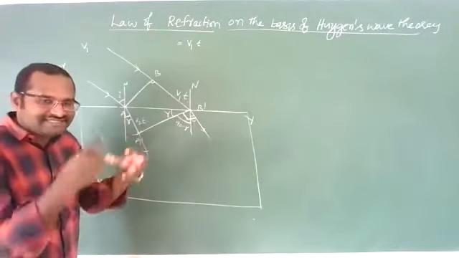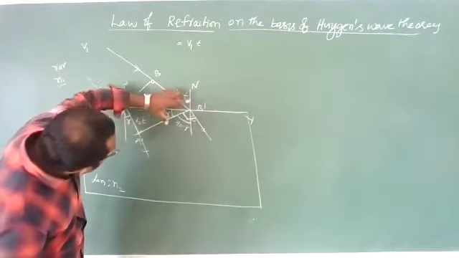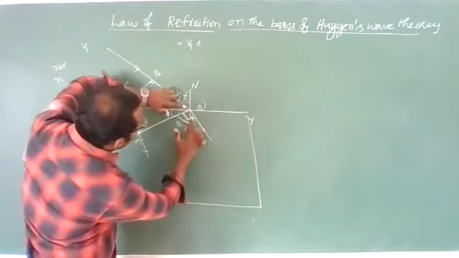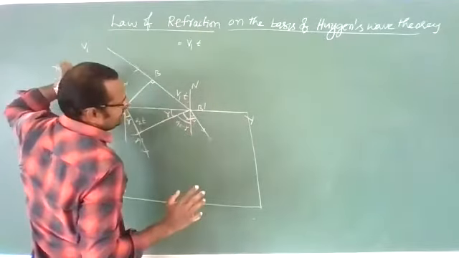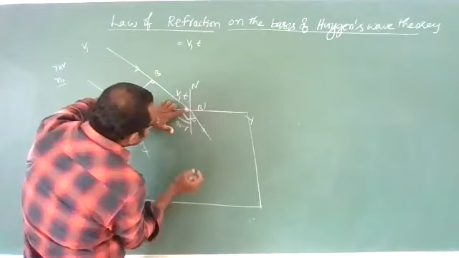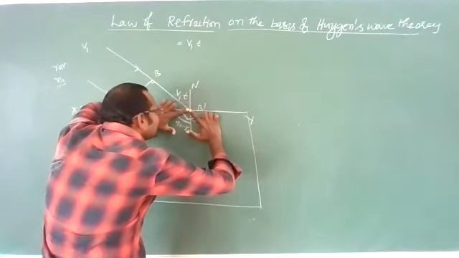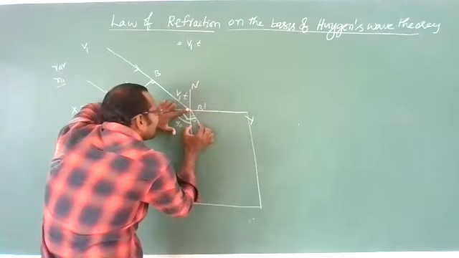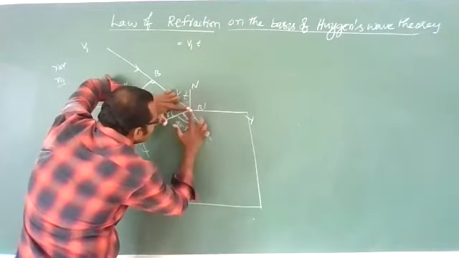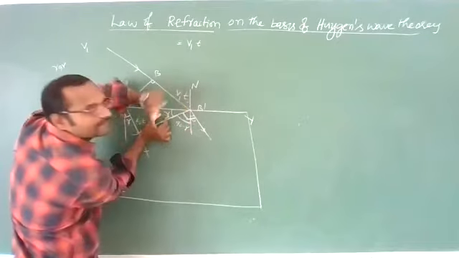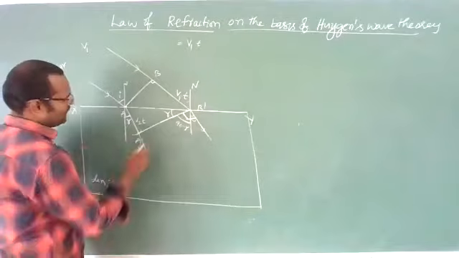Are you getting this? Playing with these ray diagrams is enough. This total angle is 90 degrees, this is 90 minus r, then this will be r. Why is this 90 minus r? This is the wavefront and this is the ray of light, so these two are at 90 degrees, and this is the angle of refraction r, so this angle should be 90 minus r. And again this is 90 degrees, so this should be r. Clear? So one angle I got.